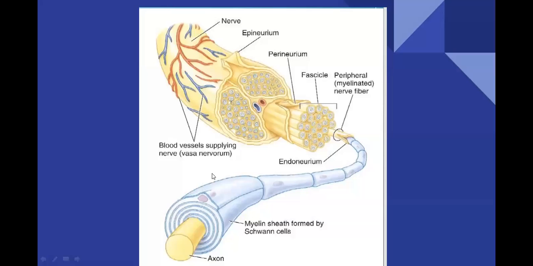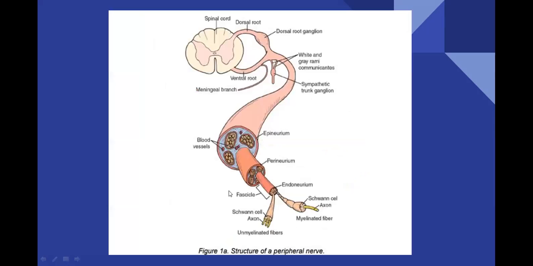So the axons are surrounded by this myelinated sheath. So this is a neuron. And what is happening to the soma of this particular neuron? Let us go back to the previous slides.